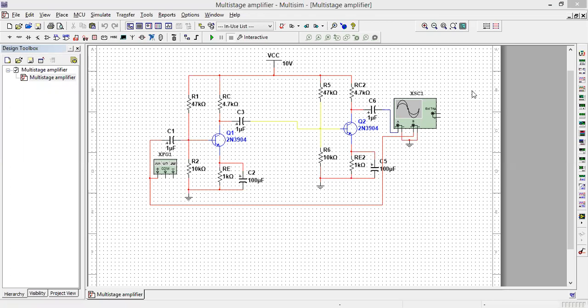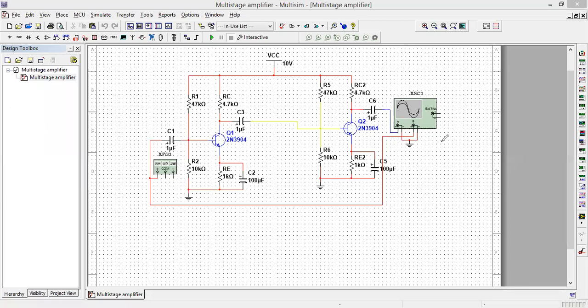Remember that many times the gain required from one amplifier cannot be obtained by only one amplifier. Therefore, several amplifiers are cascaded together so that the individual gain of each amplifier is multiplied to get an overall gain. Now, what does that mean? For example,